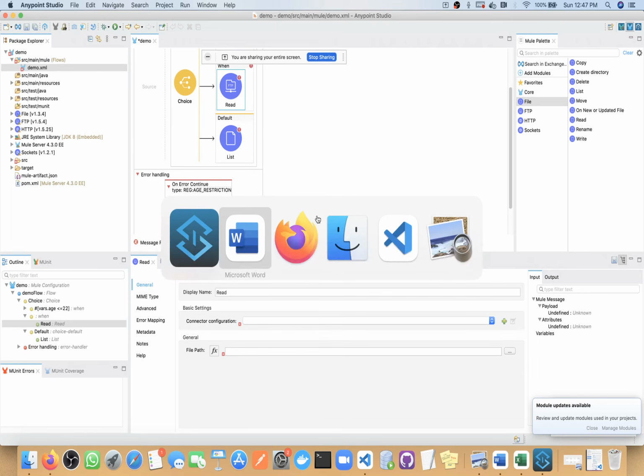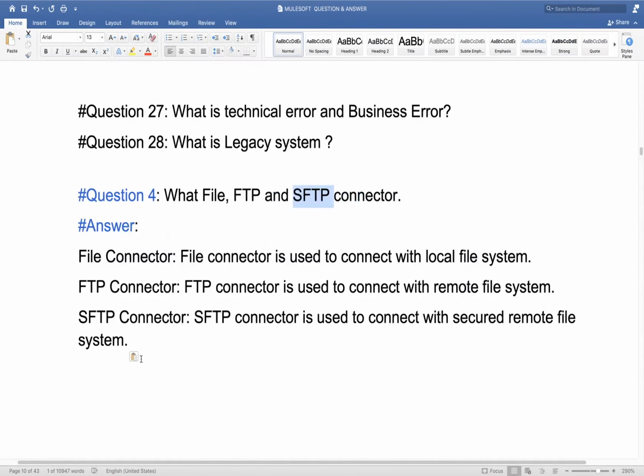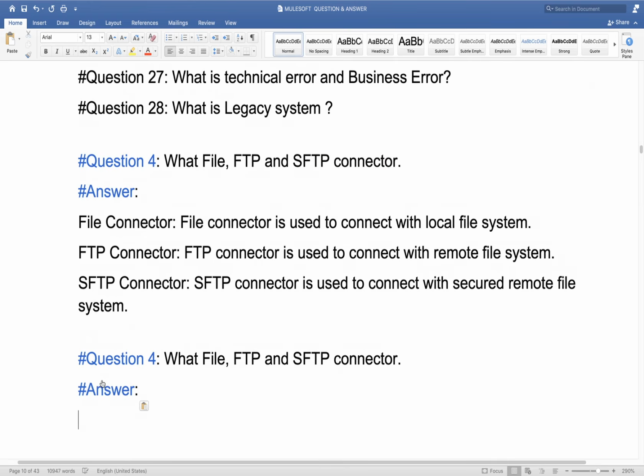Okay, so here I am adding that related question. Here, Ravi, file polling, file intervals. Yeah, that part I will cover here.